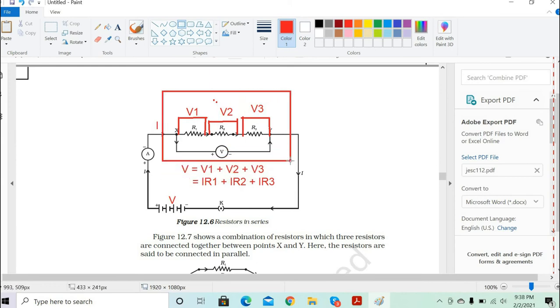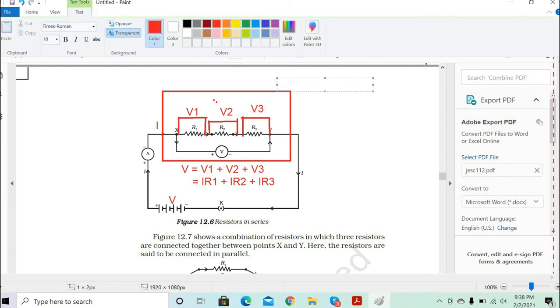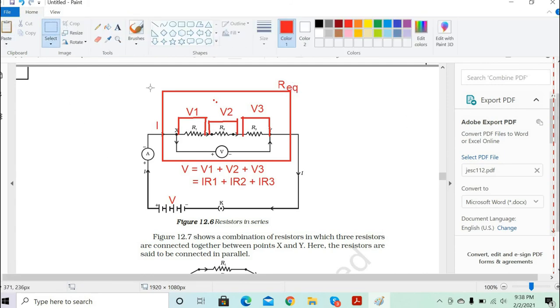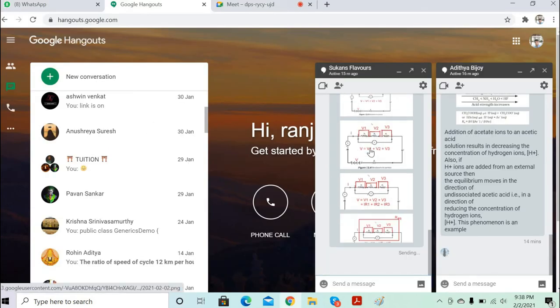Suppose I want to replace the entire three resistances with only one resistance, that will be given as R equivalent. The current will also flow the same.